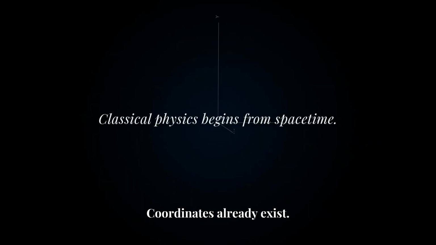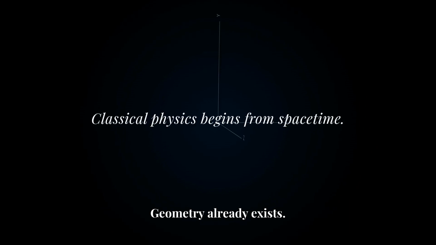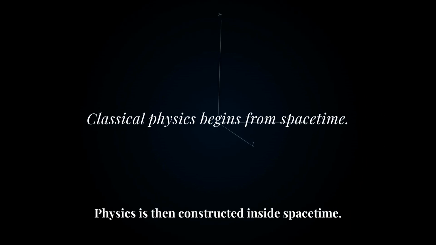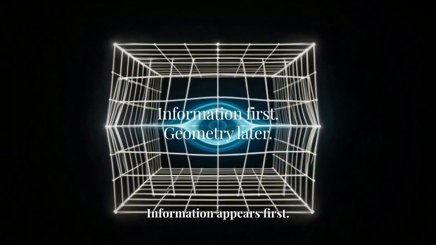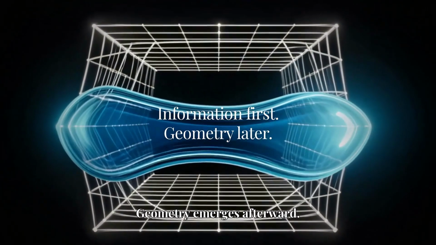Standard physics assumes space-time first. Coordinates already exist. Geometry already exists. Physics is then constructed inside space-time. This framework reverses that logic. Information appears first. Geometry emerges afterward.